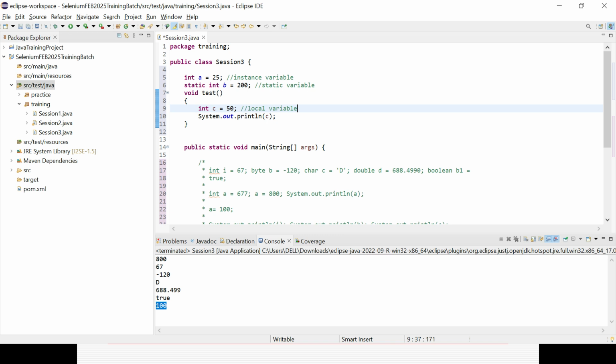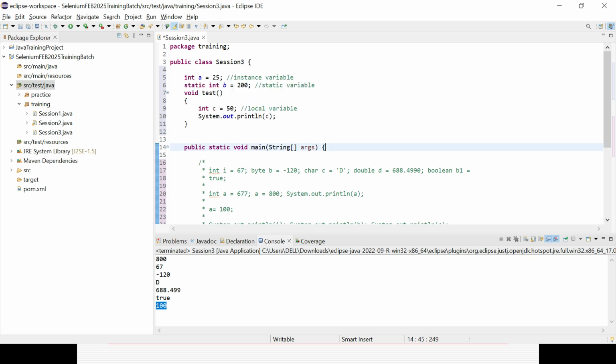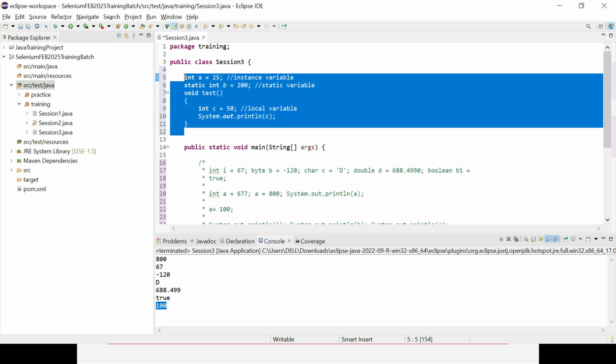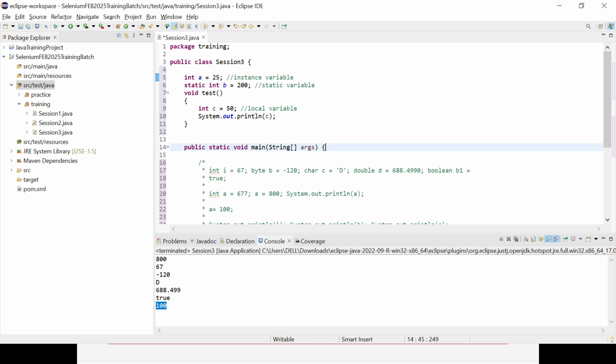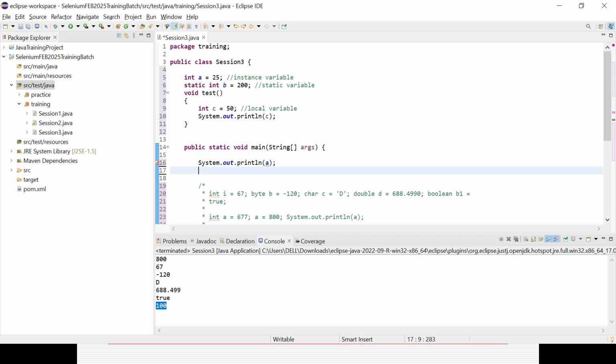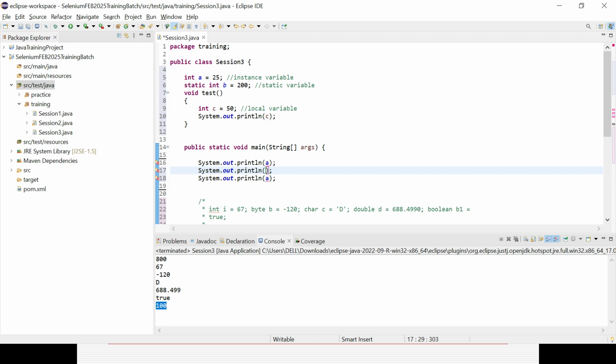And then how can I use those variables? I have declared them at the class level, not in the main method. If I were writing in the main method I could use them all there, but because they are not within the main method, they are within the class, how can I use them in my main method? That is the first question. Let's try to call all those variables one by one, and see what problem comes. I will try to call a, b, c one by one: the local variable, instance variable, and the static variable.